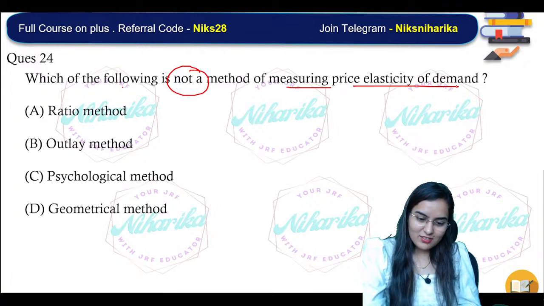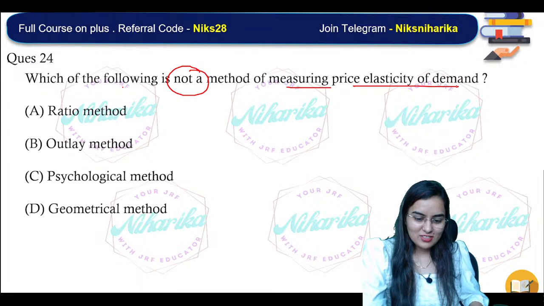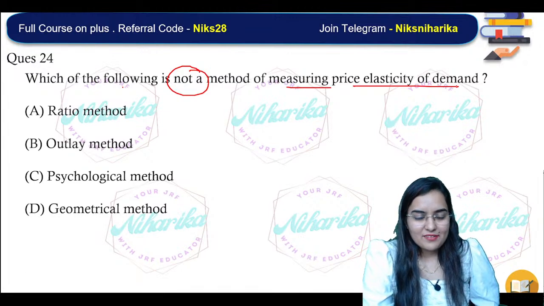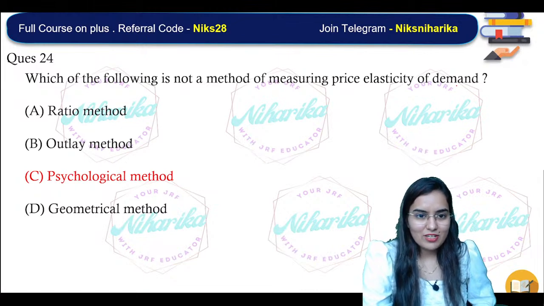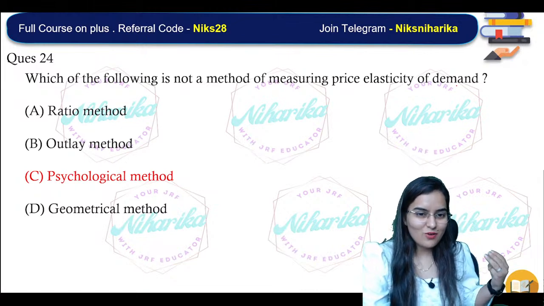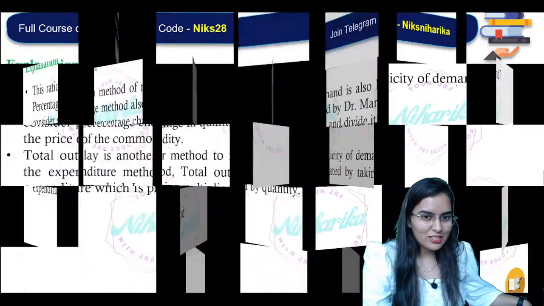It had come in shift 1. Wow, that's great. Okay. Option C, that's a funny option. Psychological method we have never done. But yes, we have done all the 3 options, that is ratio, outlay and geometrical method. Ratio method.